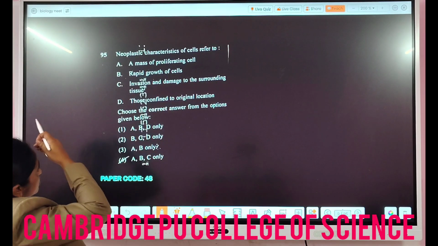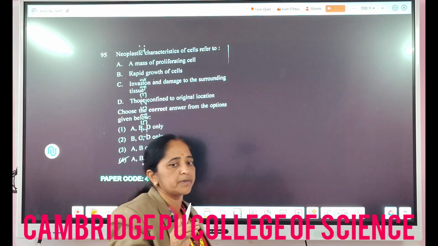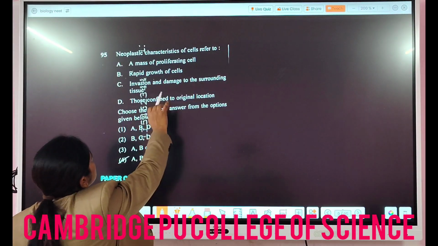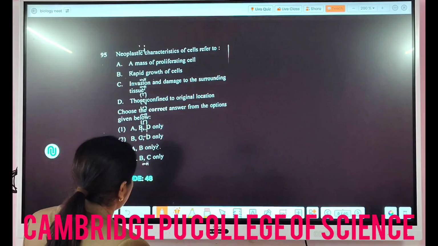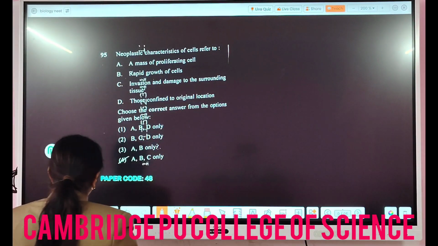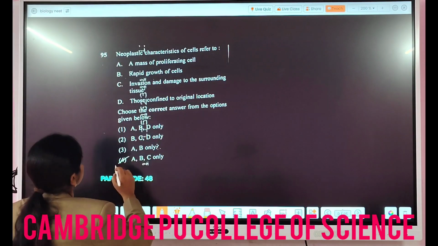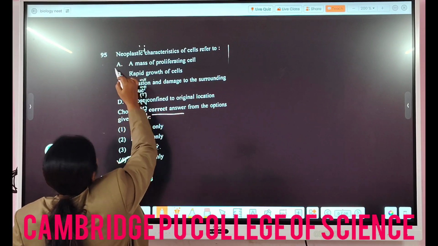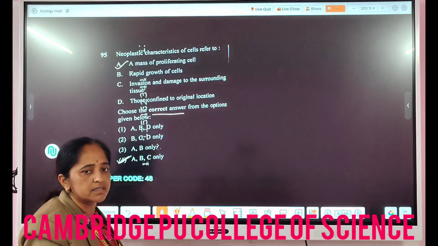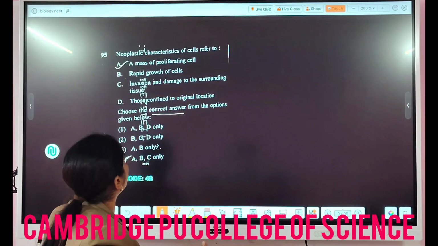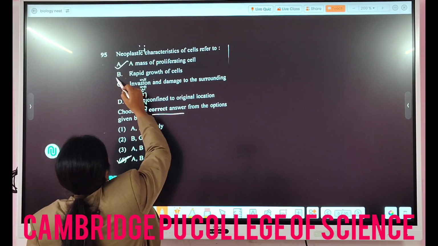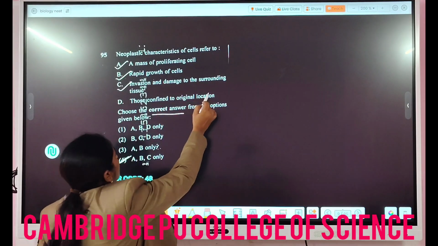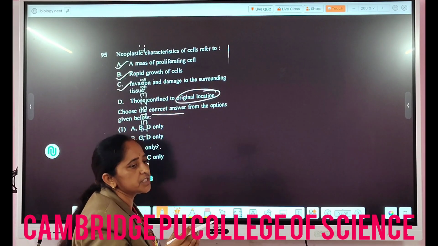So here, as you know, there are 2 types of tumor, benign and malignant tumor. In this case, invasion means what? The spreading, and damage to the surrounding tissue. So for the question number 95, the answer is option number 4. That is what they have asked, the correct answer. A mass of proliferating cells, definitely cancer cells continuously grow. Then rapid growth of cells, definitely, and invasion and damage to the surrounding cells. But they are not confined to the original location.